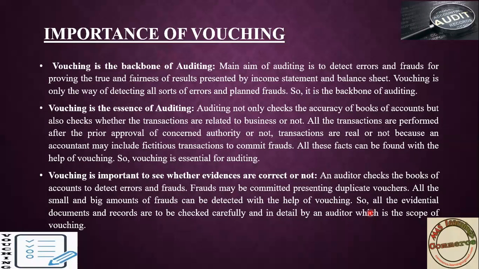By doing that, they will get to know if any fictitious transaction or any duplicate voucher has been made, they will detect that one, and they will get the true and fair view of the business. So vouching is important to see whether evidence is true or not.